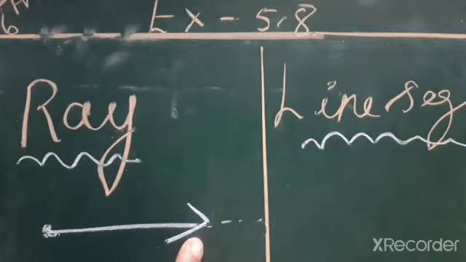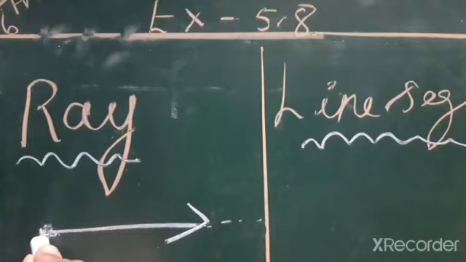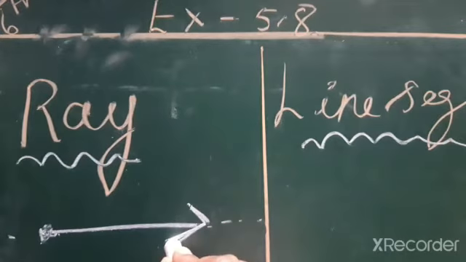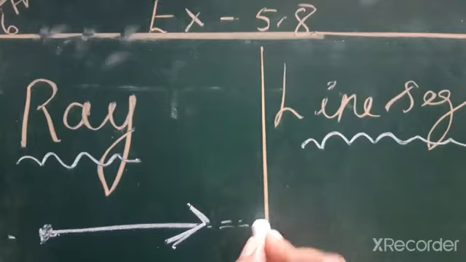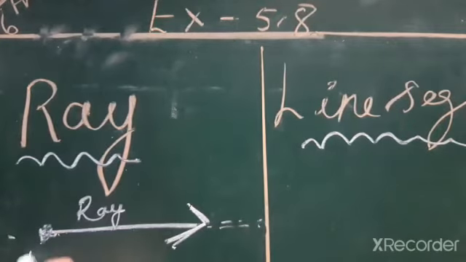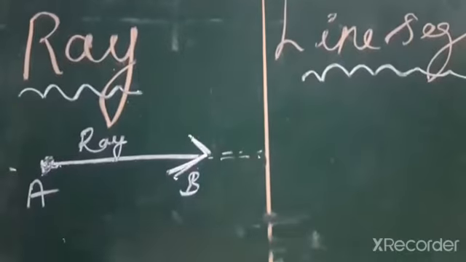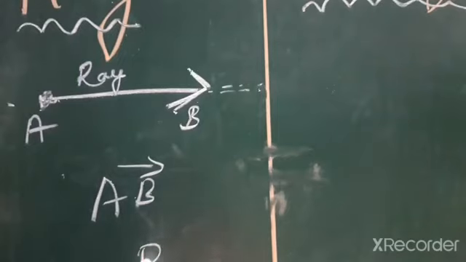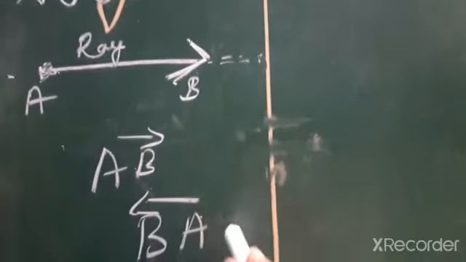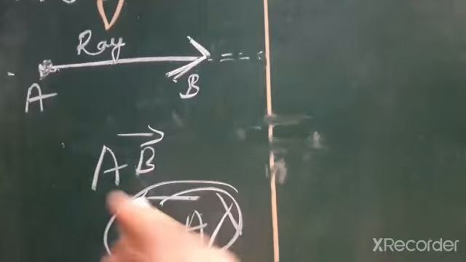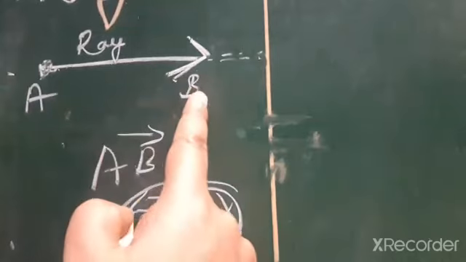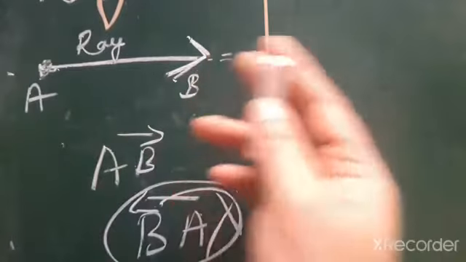So it is an infinite line, a start of a line. Here we have a particular end point, which means we can't extend the line. This is the end point and this has no end point, so here we can extend the line. This is a ray. For example, AB is a ray; we can write AB as a ray, but we can't write BA as a ray. This is wrong, because here there is no end point. It will continue.